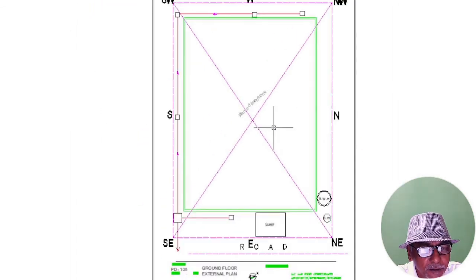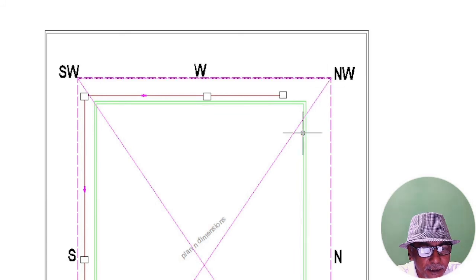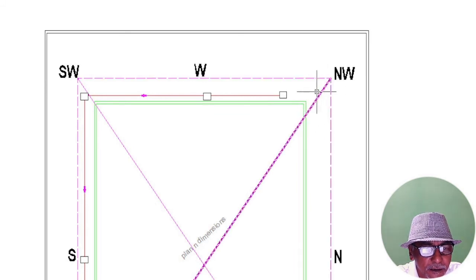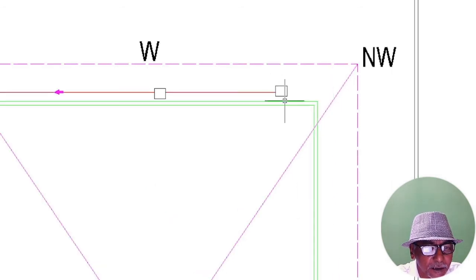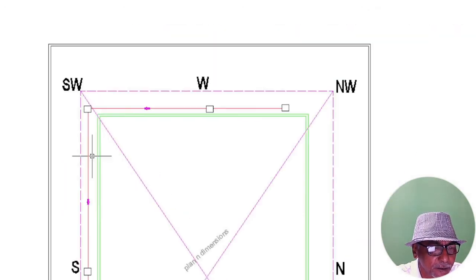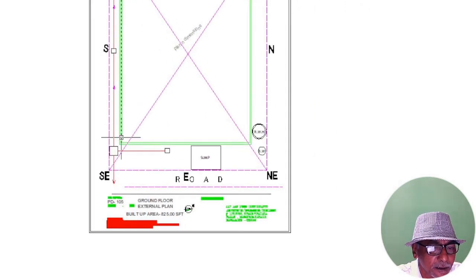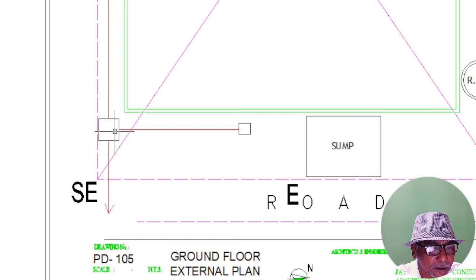Then coming back to the other corners also, wherever this diagonal line intersects, we should not provide any chambers or any structure in this junction. Now since we have provided the toilet in this northeast, I have shown this chamber, so it should not intersect here, it should be a little away, and I have taken this main chamber towards our manhole in this southeast.